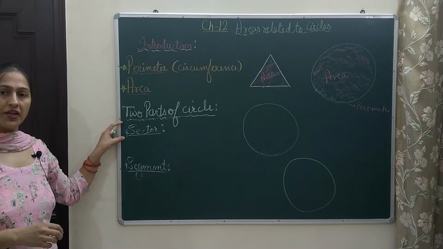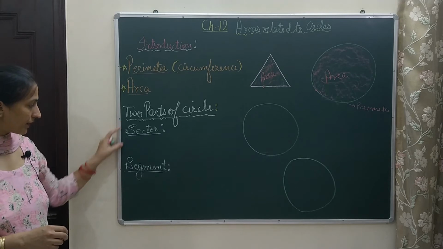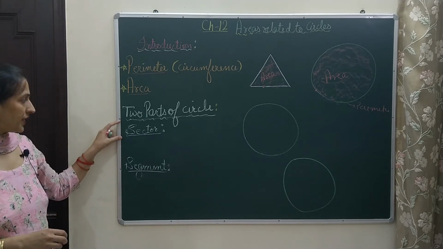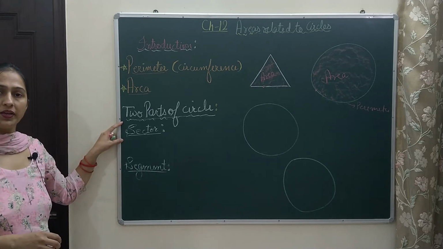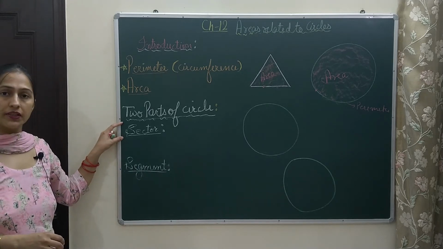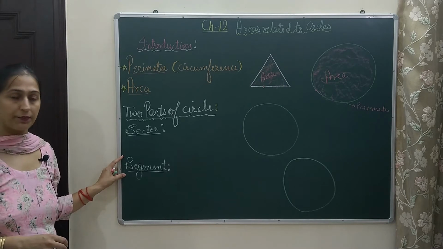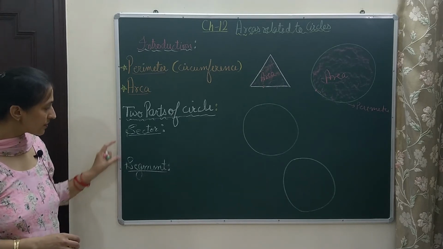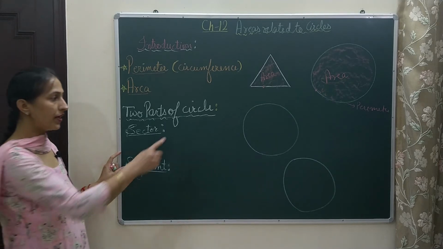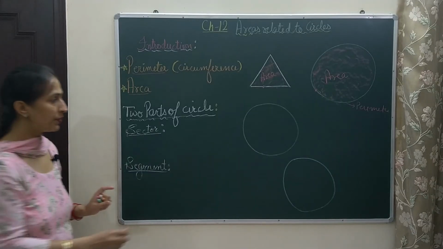Now discuss two main parts of the circle. One is sector and another is segment. These two parts must be clear to you, because in your questions you will be asked to find the area of a sector or find the area of a segment. So these two things must also be clear to you. Now what is the difference between sector and segment? I will show here with a picture.